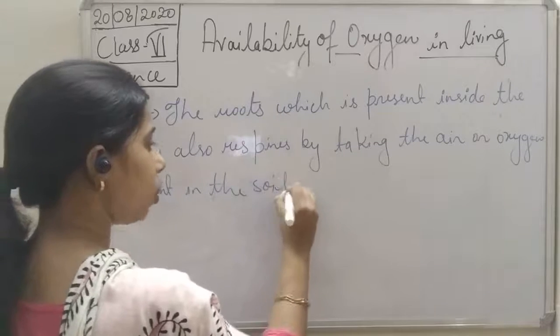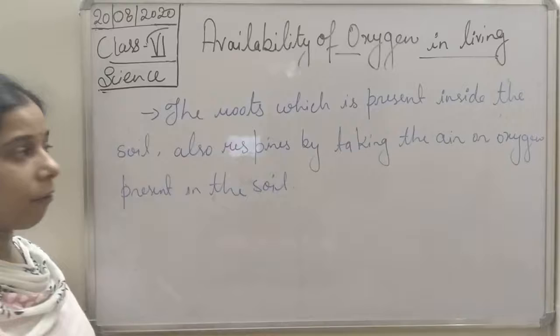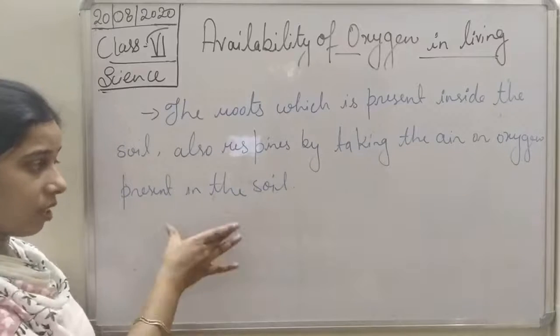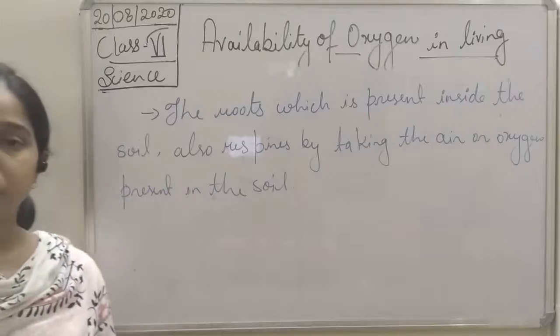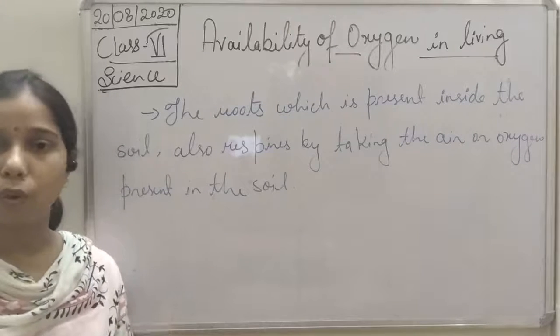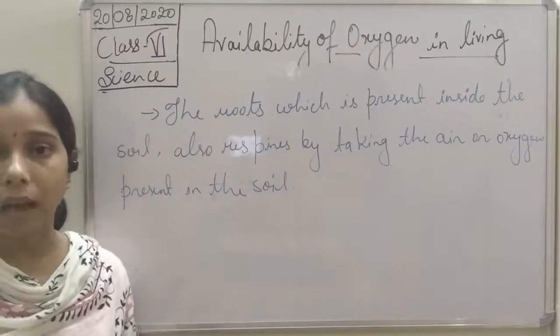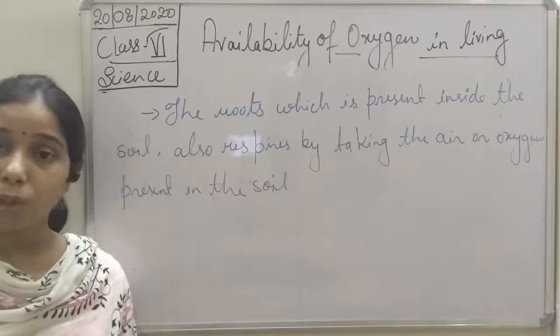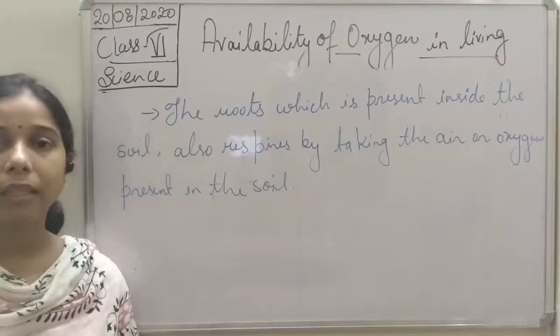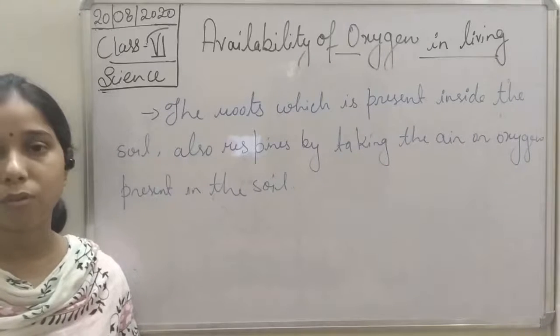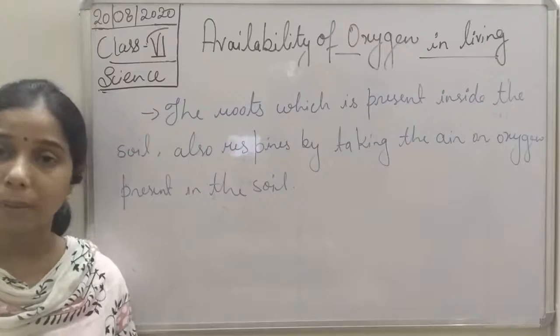So it takes up the oxygen, the air for the process of respiration which is present inside the soil. That is why, students, you have heard that if we add a lot of water to a plant, the plant will die. What is the reason? Even though you are giving water and you know that water is a very essential part for carrying out the process of photosynthesis and for the growth of the plant.